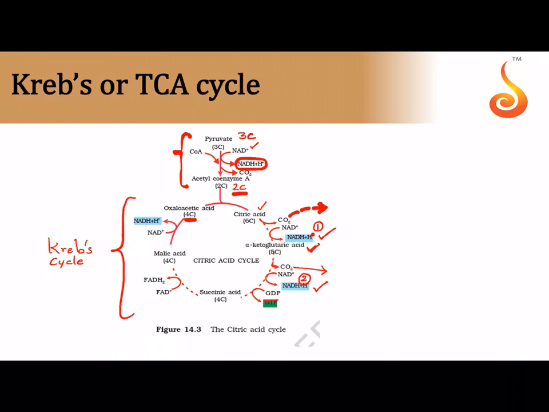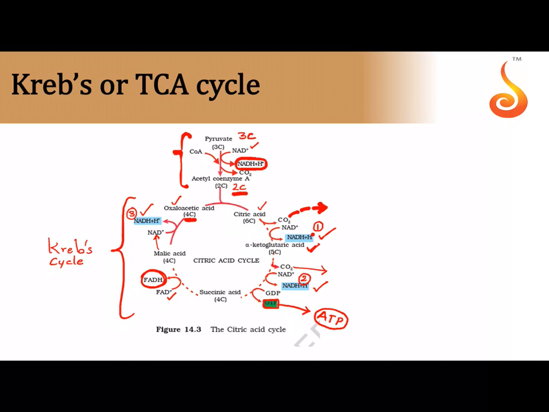into succinic acid. Notice we are getting an energy equivalent GTP molecule. Quickly ATP will be synthesized from GTP. Then succinic acid is oxidized into malic acid. Now this I will put a circle around because this is also important for us. We get FADH2. Who is the oxidizing agent? FAD plus. FAD plus picks up 2 hydrogen and it itself becomes FADH2. Malic acid is again oxidized into oxaloacetic acid. The oxidizing agent is NAD plus, which itself gets reduced into NADH plus H plus. So this is the third NADH that we are getting.